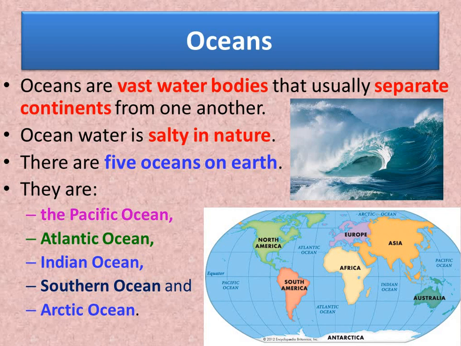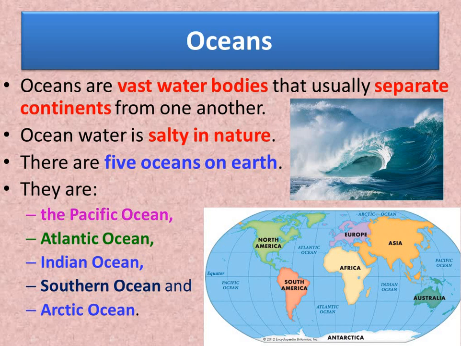Sometimes Europe and Asia are considered one continent and called Eurasia. So these continents are separated by oceans. Ocean water is salty in nature. That means if you taste the water, it will be salty.